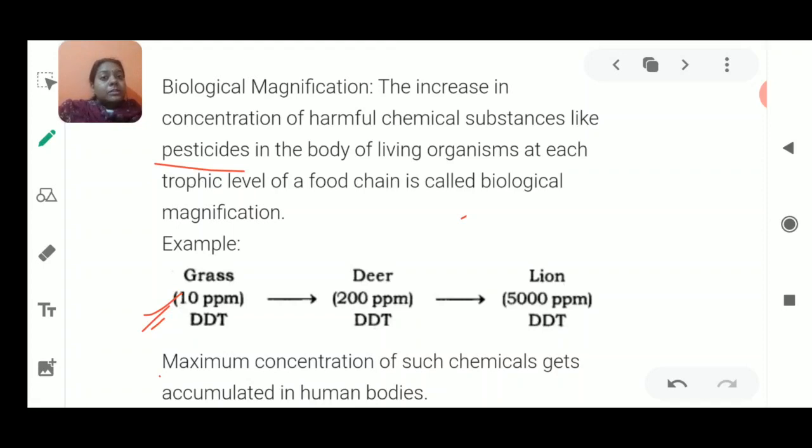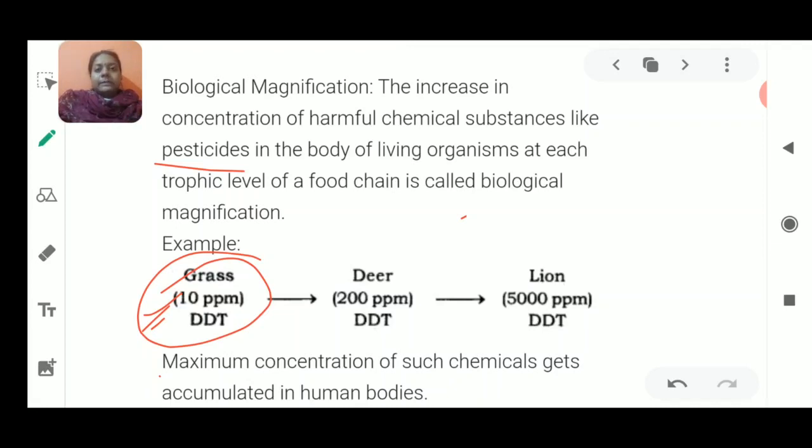Because the crop has already been harvested, we are only left with the plain field, and if grasses grow inside that field, that DDT is already present in the soil. It is not going to die or dissolve in the soil, and it is going to remain there for long years.